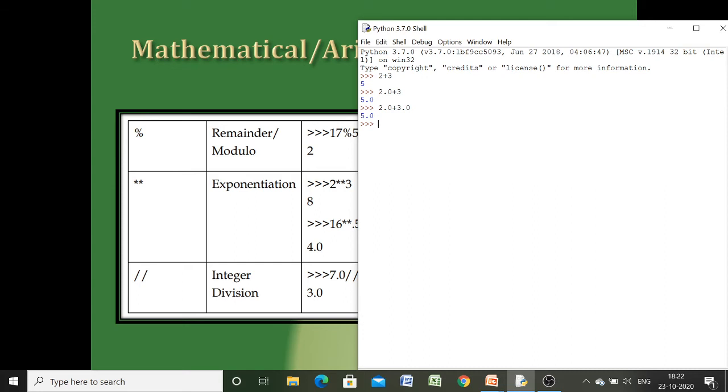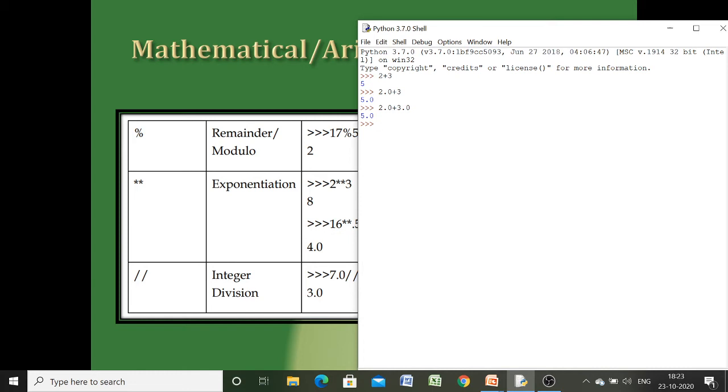But here we have mixed data types, one is a floating number and the other is an integer, but we get the result as a floating point number, because the interpreter will convert the data type to the higher data type, and among integer and floating point number, float is the higher data type.